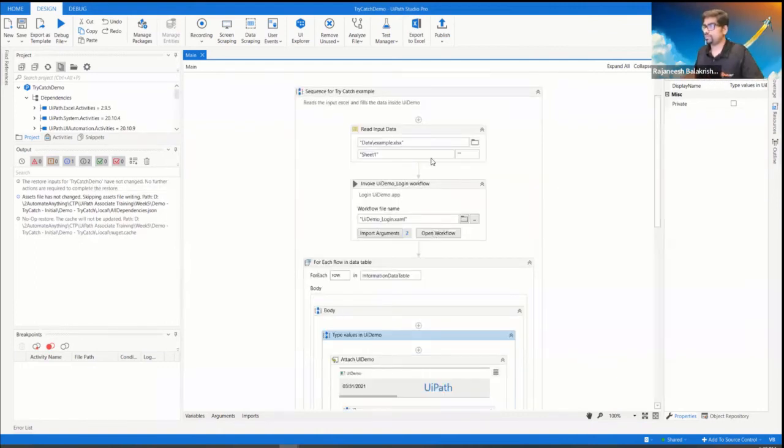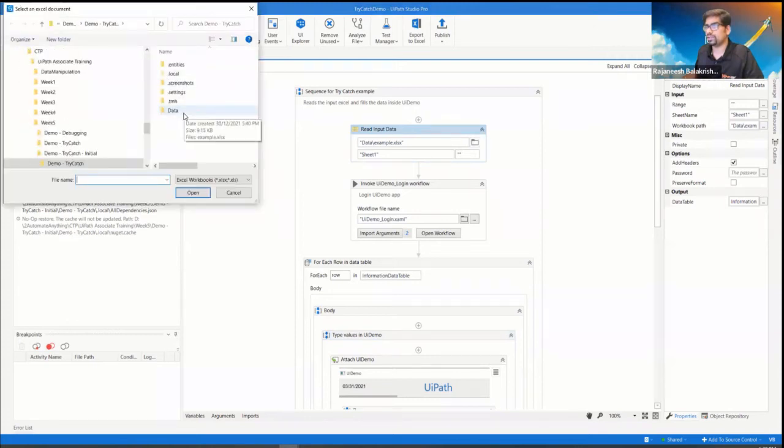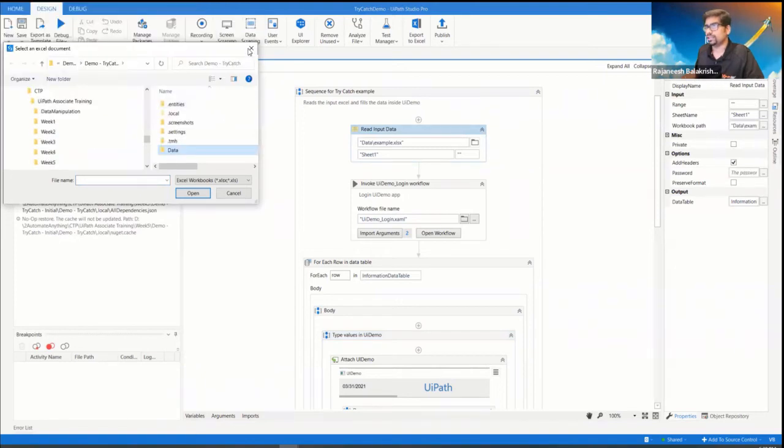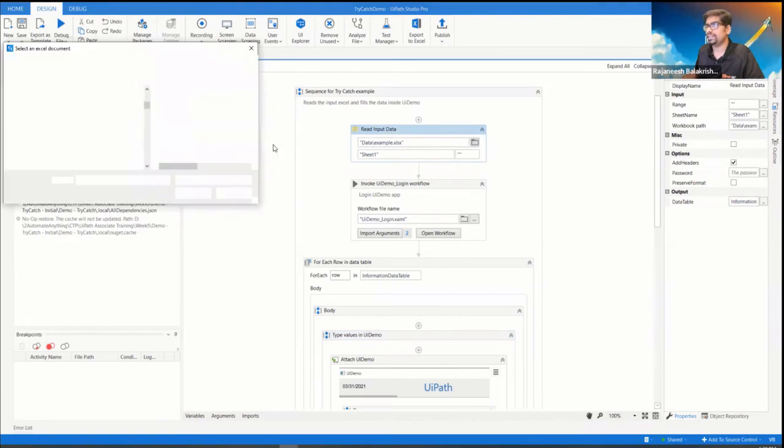Okay, so what I will do is open this application and see what it has. It has the data example.